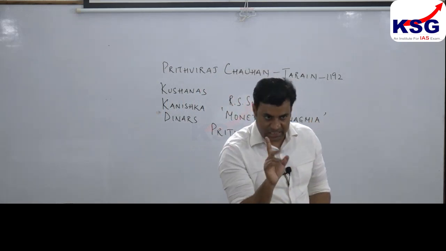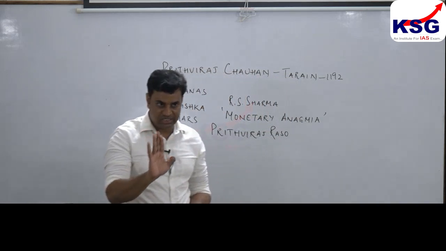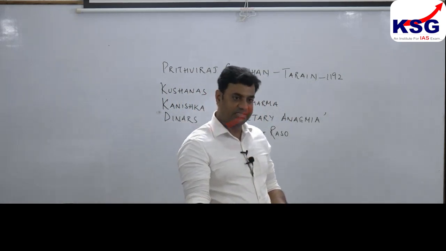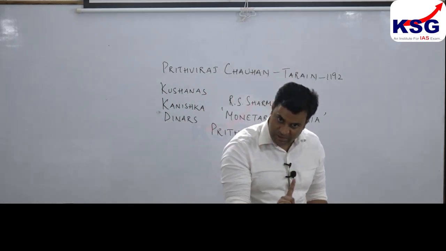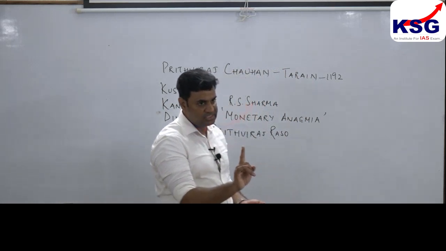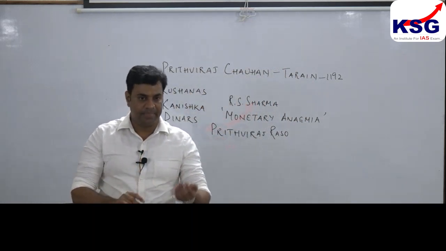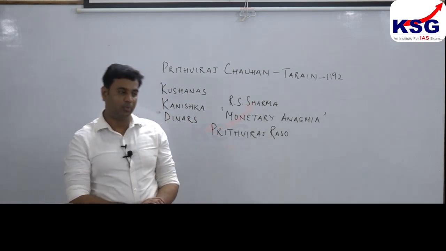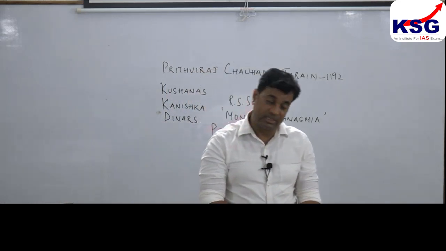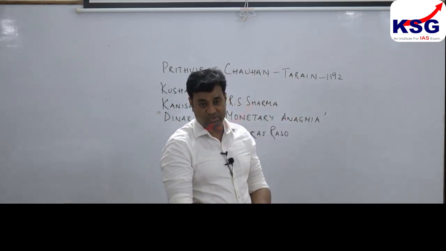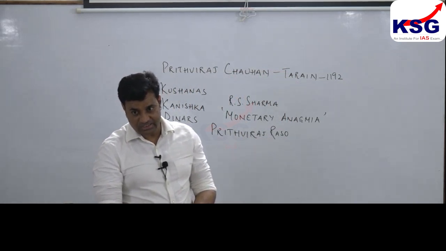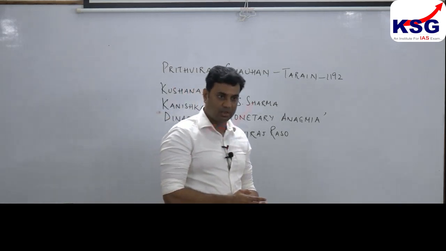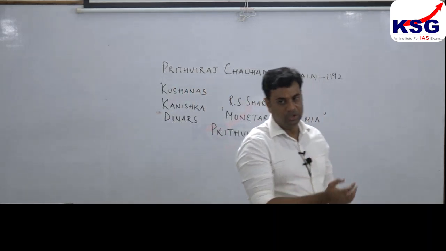This much is clear till numismatics. That is, first is archaeology, that is exploration and excavation, then followed by epigraphy, that is inscriptions, and then by numismatics. From among all these sources, the most important is inscriptions, or epigraphy. This much is clear. Now from here we'll move on to another important thing, that is monuments, and then we'll move on to literary sources. We'll do literary sources elaborately because you get questions on literary sources, especially Shruti literature, that is the Vedic literature. It's clear, okay? From here we'll continue tomorrow. We'll start with monuments and then we'll move on to literary sources.